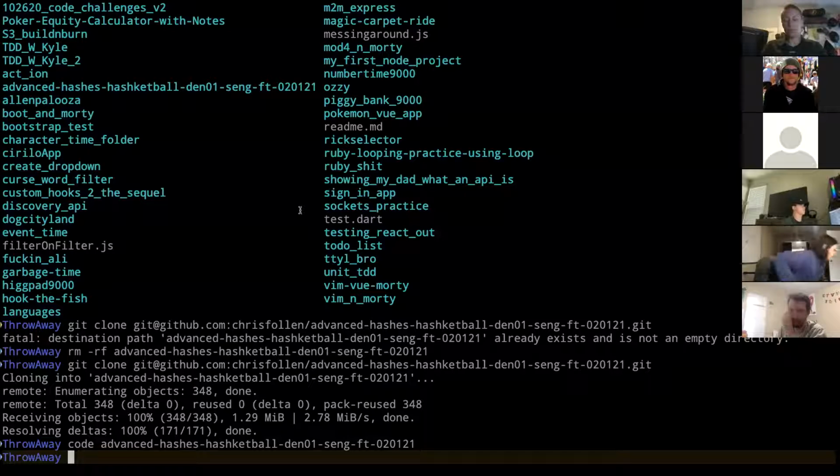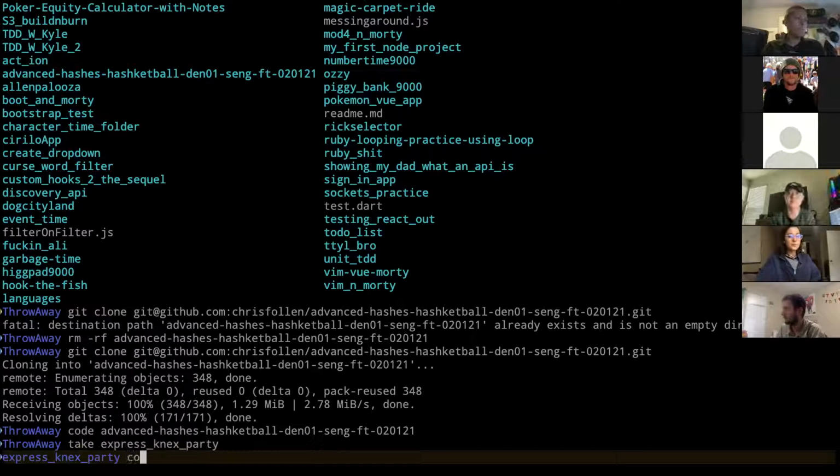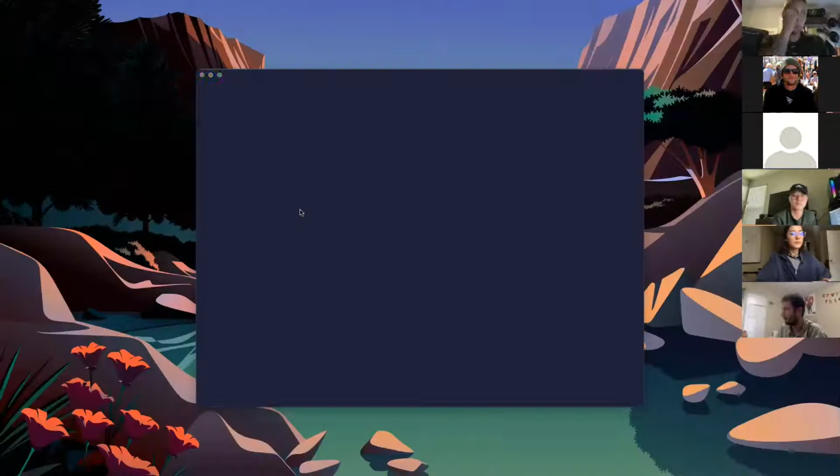And we're just gonna go ahead and make a new directory. We're gonna call it Express Knex Party. Cool, and I'm gonna open that in code. We're all on the code train here.